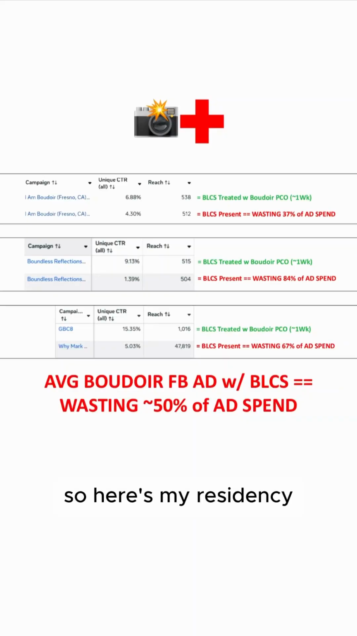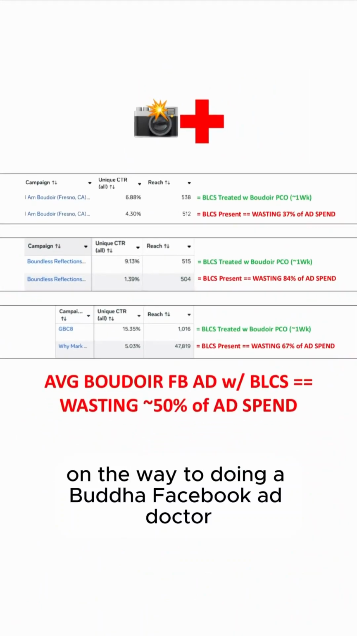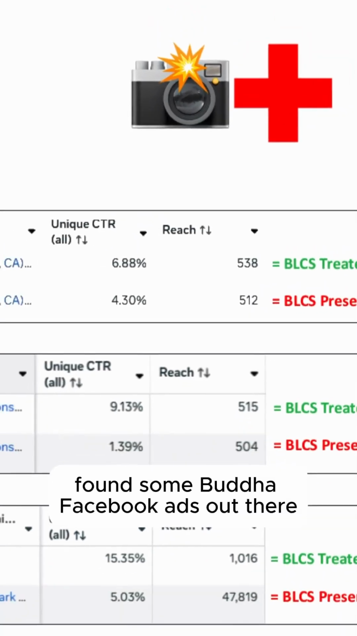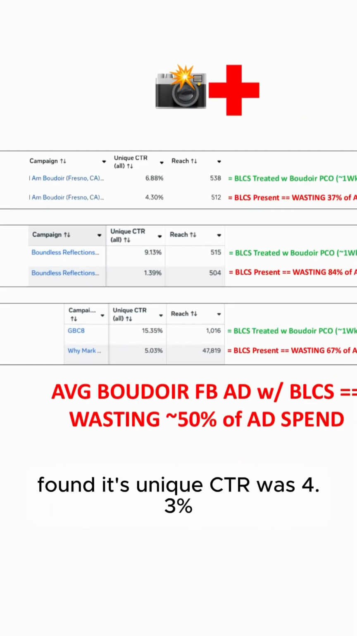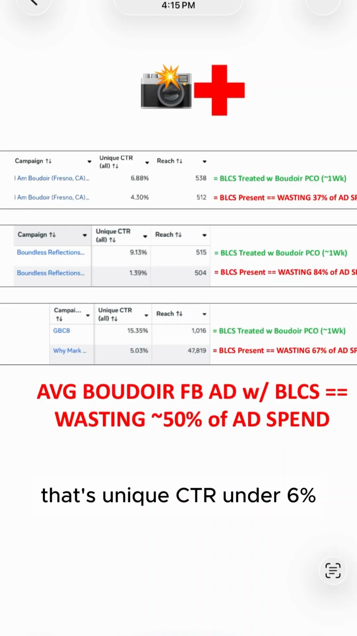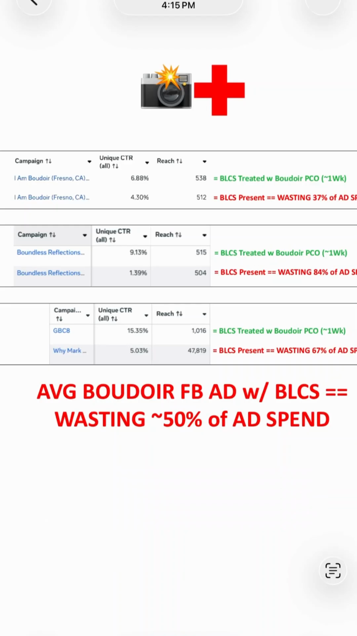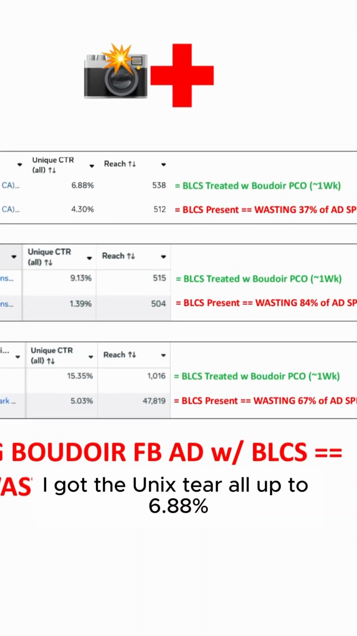So here's my residency on the way to doing Boudoir Facebook ad doctor. First thing, went out, found some Boudoir Facebook ads out there, pulled the first one into my hospital, tested it, found its unique CTR was 4.3%. That's unique CTR under 6%, that's BLCS. So we know that BLCS is present, okay. So duplicated it, treated it with Boudoir Pico, took about a week, and got the unique CTR up to 6.88%.